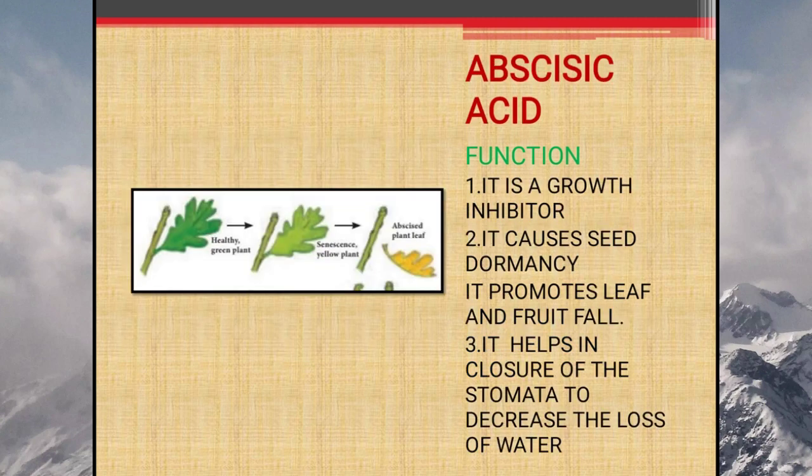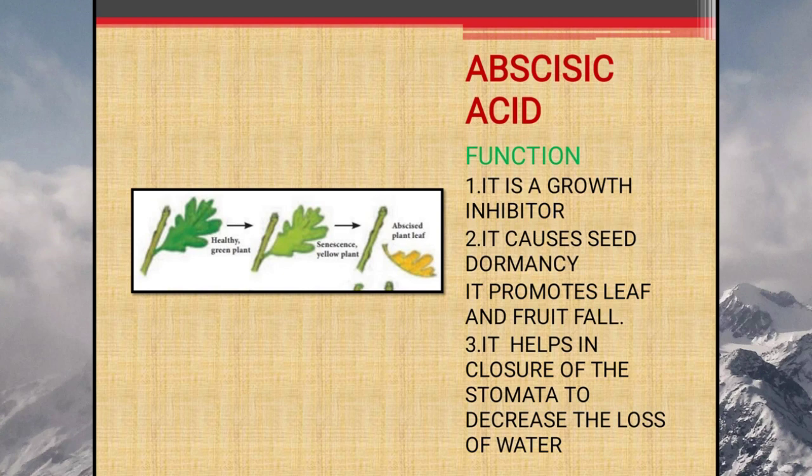Now next is abscisic acid. Function is, it is a growth inhibitor, that is it prevents growth. It causes seed dormancy, does not allow seed to germinate. It promotes leaf and fruit fall. It helps in closure of stomata to decrease the loss of water. So these are the functions of abscisic acid.